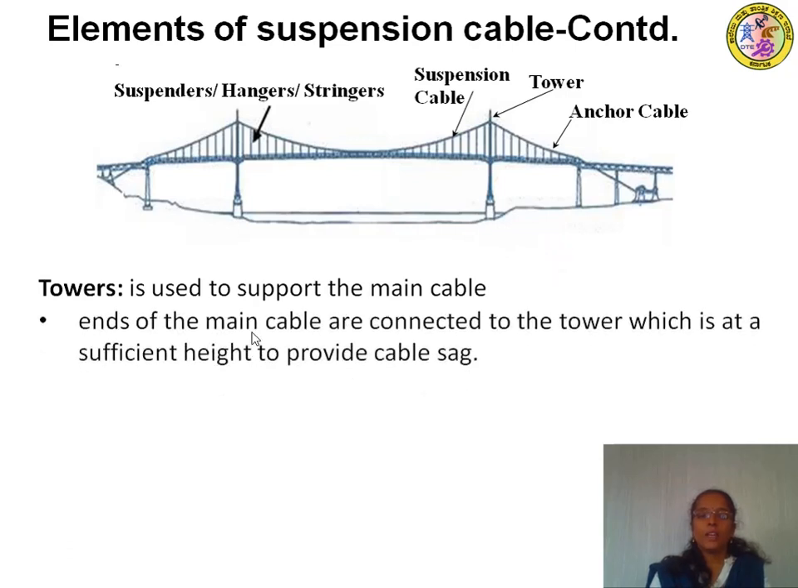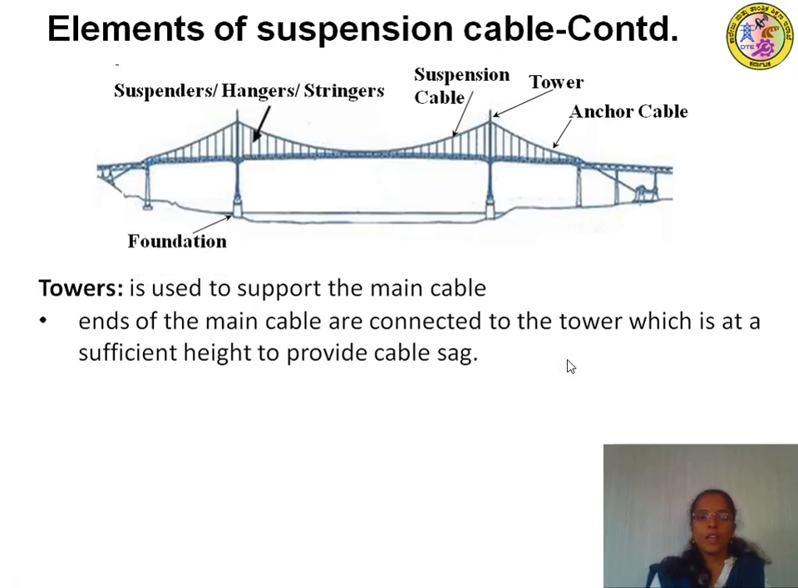The ends of the main cable are connected to the tower, which is at a sufficient height to provide cable sag. So you can observe here, these are the ends of the suspension cable which are supported on the tower at sufficient height, so that the cable has a sufficient sag. It provides a cable sag.